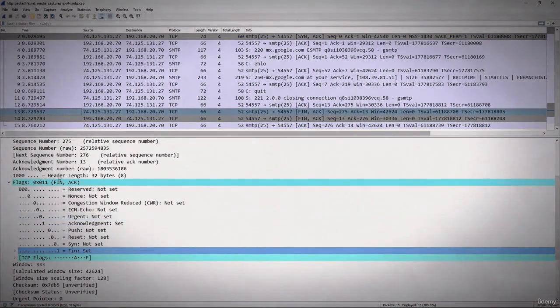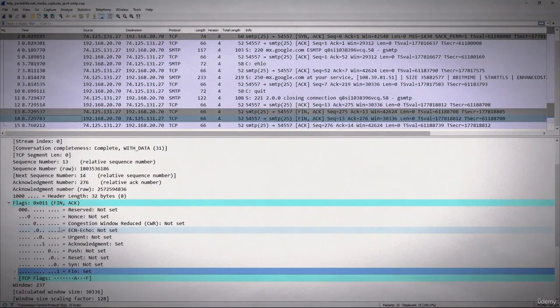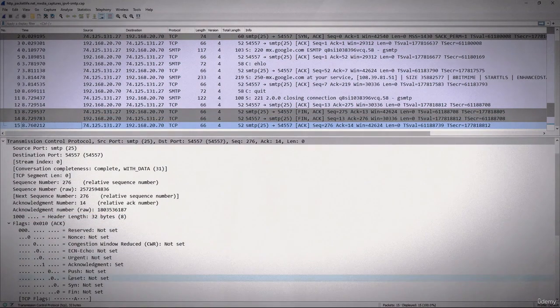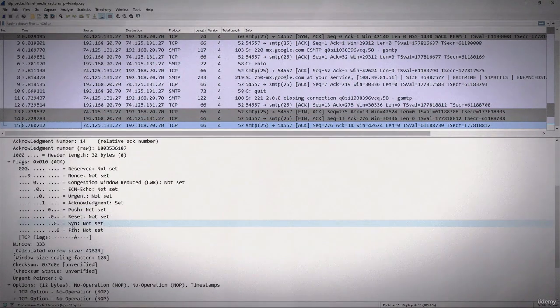Then the client responds again with the FIN acknowledgement, and then we see our final acknowledgement, and that will then close the connection and terminate the session. So as you can see, TCP is a connection-oriented protocol where you will see a three-way handshake and a teardown of the session.